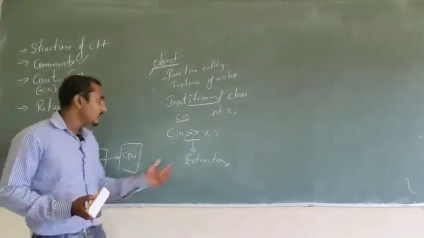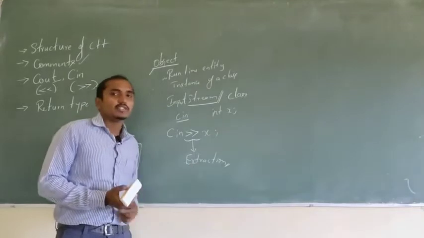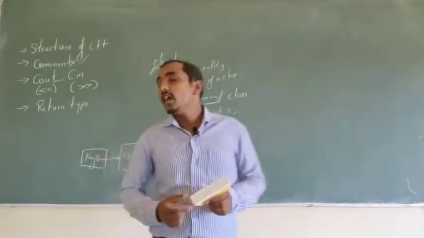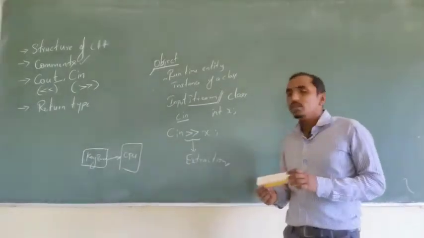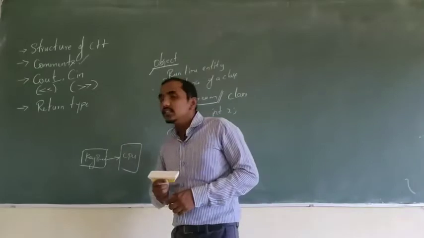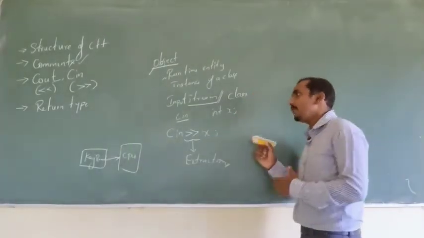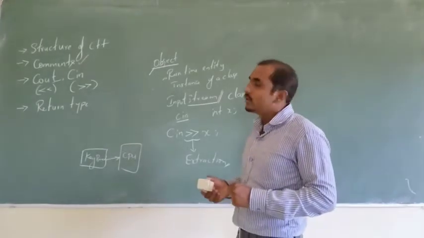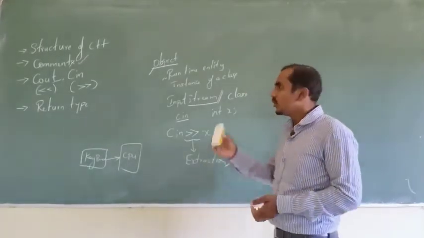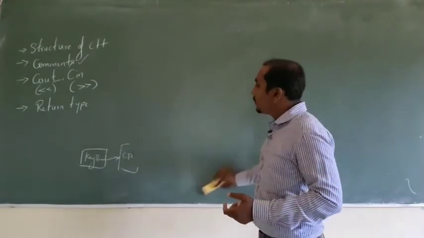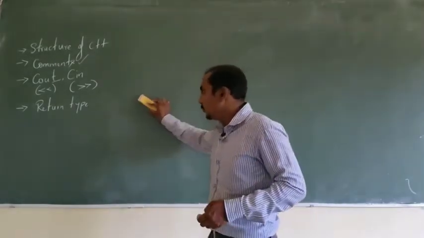In that case, we call that an extraction operation. So that is about cin. cout is used for writing the output onto the device, and cin is an inbuilt object that is used for reading the input from the input devices. That covers how to read the input as well as how to write the output.